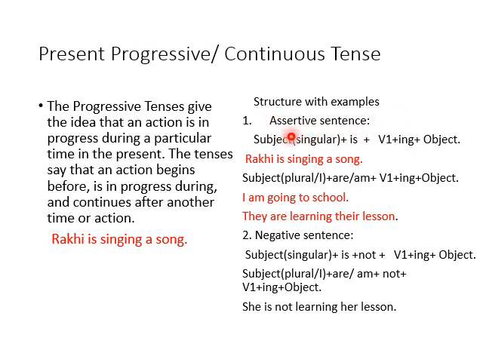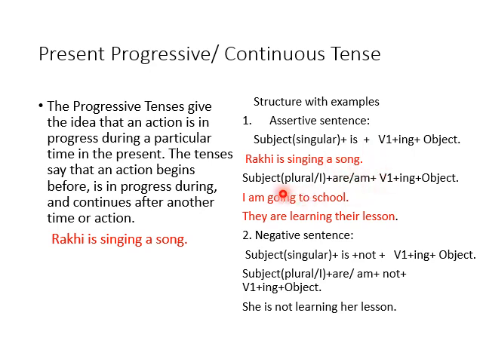After that, the structure with examples. Assertive sentence, same as we did in simple present. This will come again and again. If the subject is singular, we use the helping verb is. After that, V1, first form of verb, and we add ing, then object. For example, the same example: Rakhi is a singular subject, helping verb is, and sing is the main verb, the first form of verb, and we add ing. That's why singing, a song, that is the object.